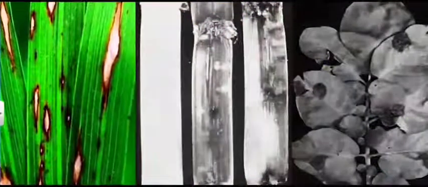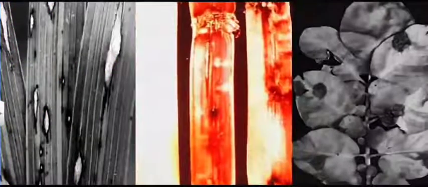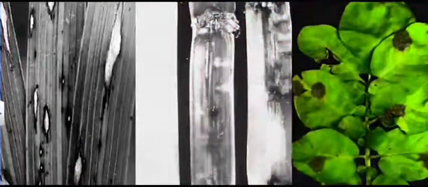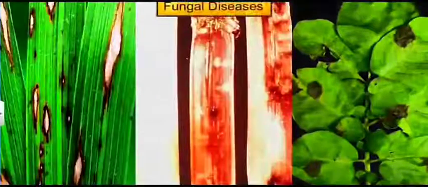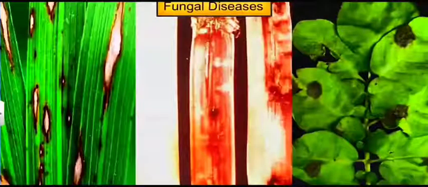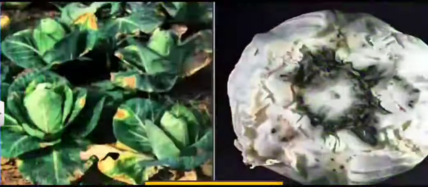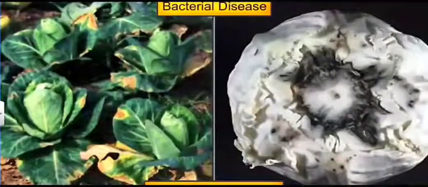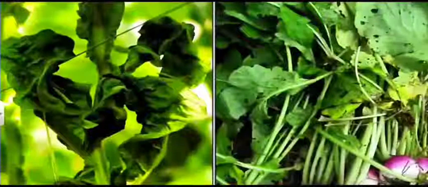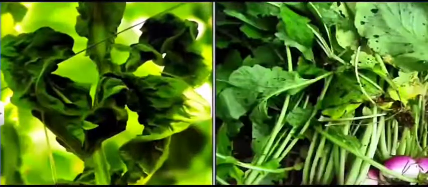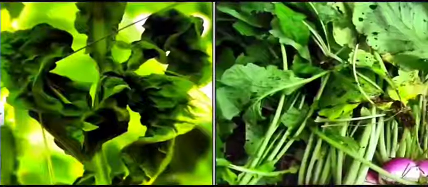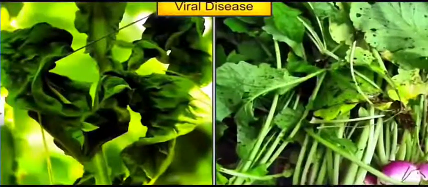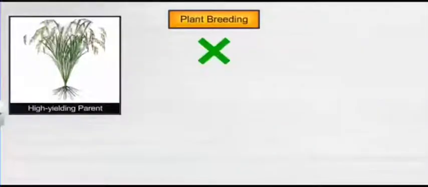These are three fungal diseases: blast of rice, red rot of sugarcane, late blight of potato. These fungal diseases lower the crop production. In the same way, there are bacterial diseases, like black rot of cabbage, and bacterial rot and wilting disease. Then there are viral diseases: tobacco mosaic virus and turnip mosaic virus.